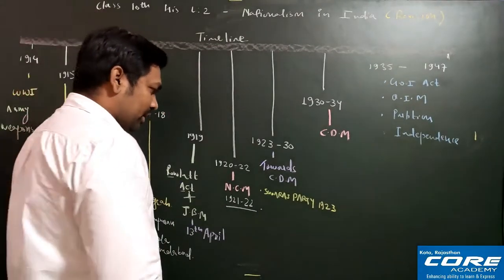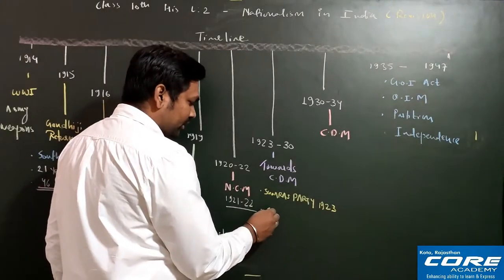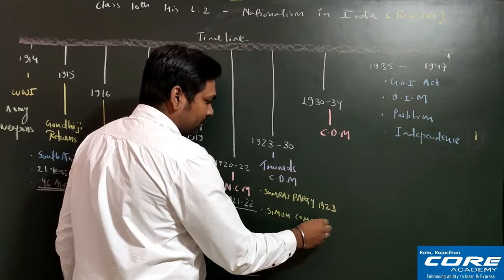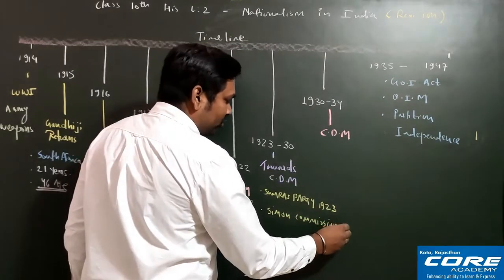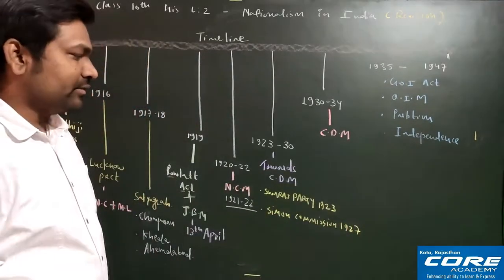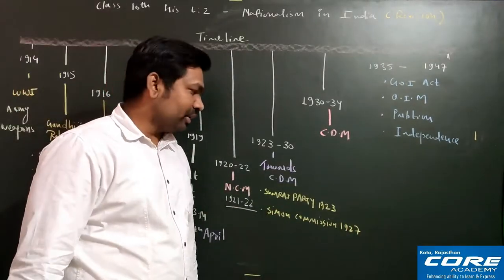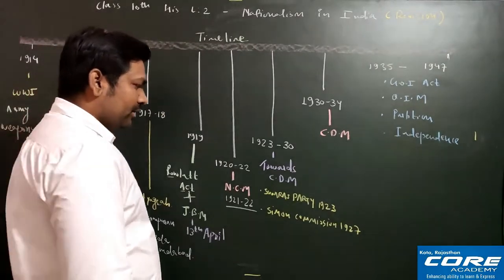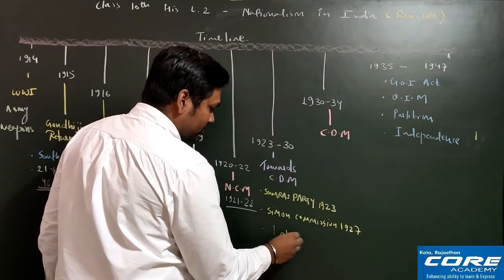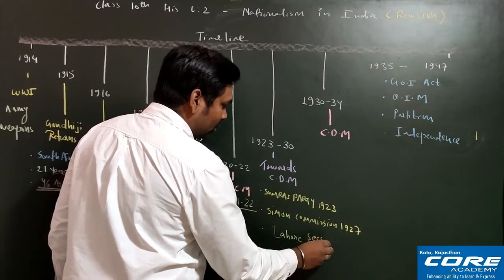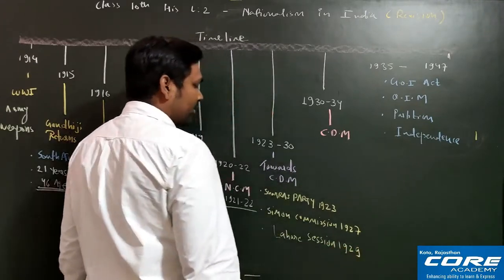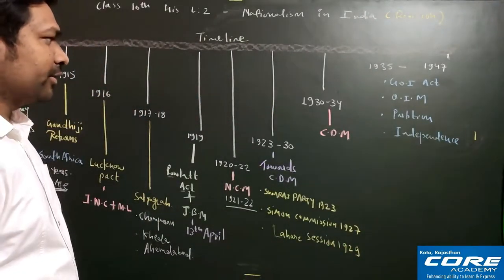After that, one commission was set up that was known as Simon Commission. That took place in 1927. The setup took place in 1927, but this Simon Commission came to India in 1928. Fine. After that, one more thing you must remember, that is the Lahore session. The Lahore session is also very important. That took place in 1929.